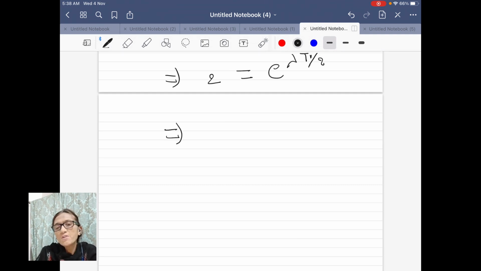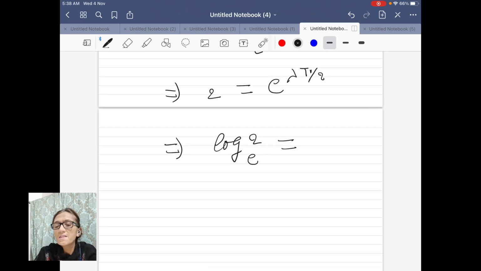And so by using concepts of logarithm, this is equal to log 2 base e equals lambda T half. By a little rearrangement, you can find the same equation. Taking e along this side, this will come as exponent and the remaining will be 2 only.